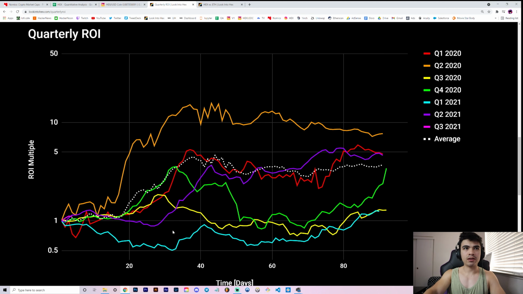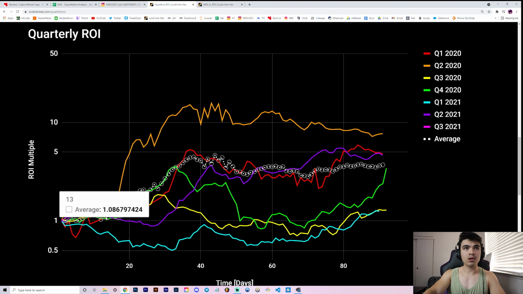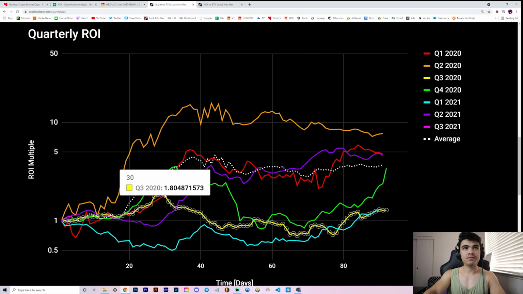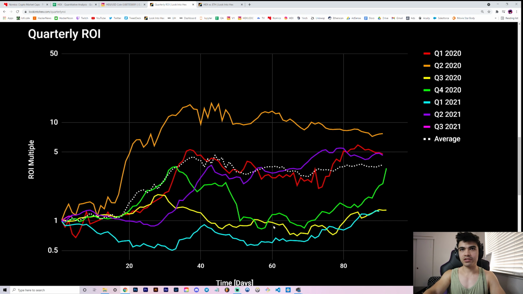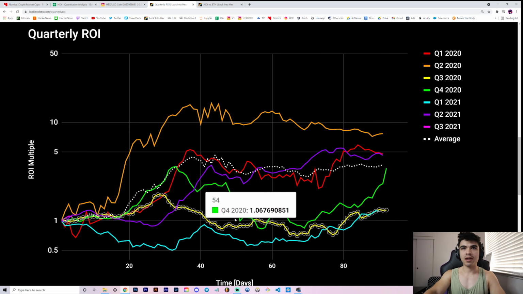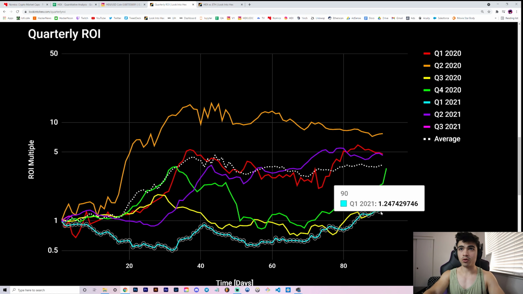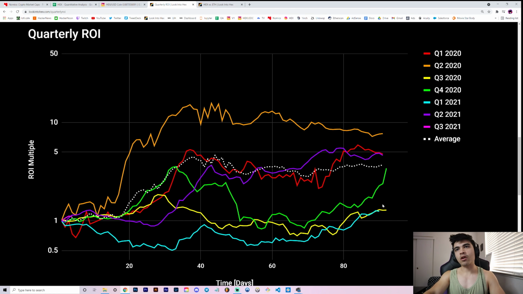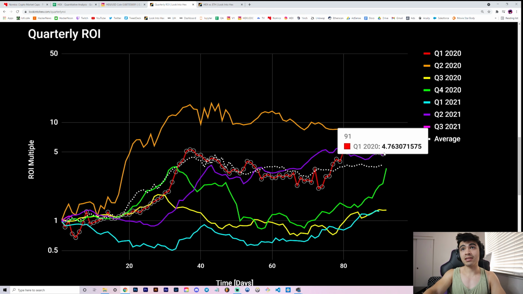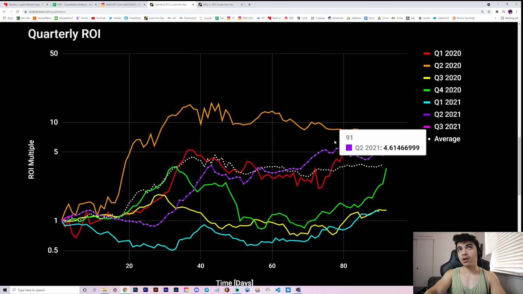Now the yellow one, how did that one start? Well, it was pretty much flat, more or less, up until, funny enough, day 30 or so was its peak. And then it just came back down, right? And pretty much consolidated for that quarter. So both of our worst quarters to date have not had the best starts, so to speak, but that's not to say that any quarter that has kind of a rocky start won't end well. I'll give the example of this red quarter, which is Q1 of 2020, a pretty rocky start, but it was pretty much the second most profitable quarter to date, right?